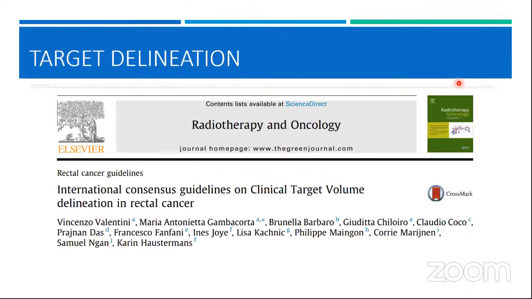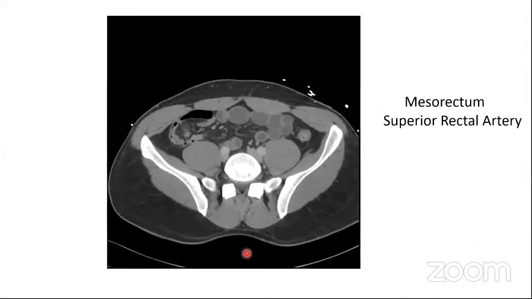Now, these are the target delineation guidelines, the international consensus guidelines by Valentini et al. and their colleagues, and this we are going to discuss in detail now. We'll start with the mesorectum, one because the mesorectum is the most important, and second because traditionally in all other pelvic malignancies, we are not used to focusing on the mesorectum. So when we look at the mesorectum, the cranial border